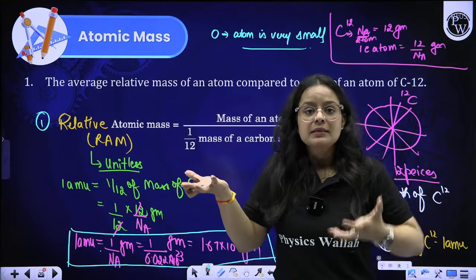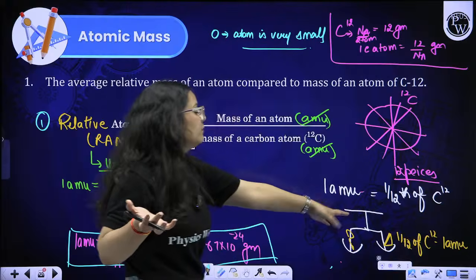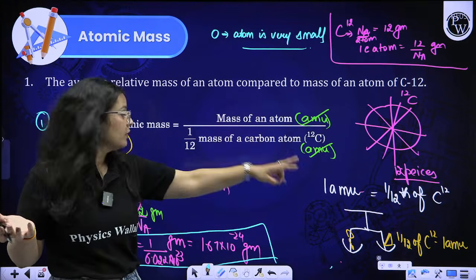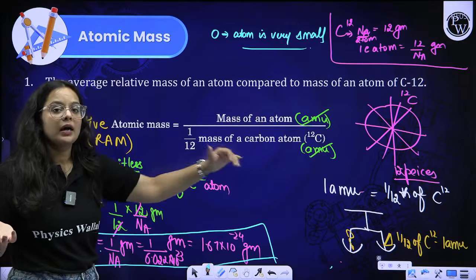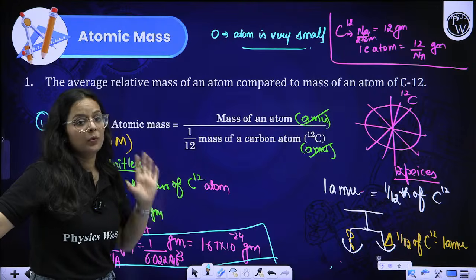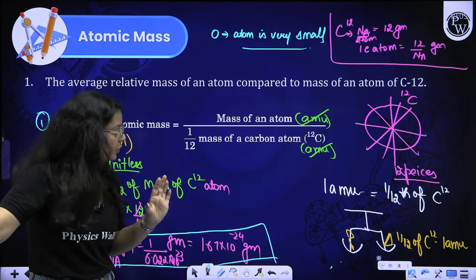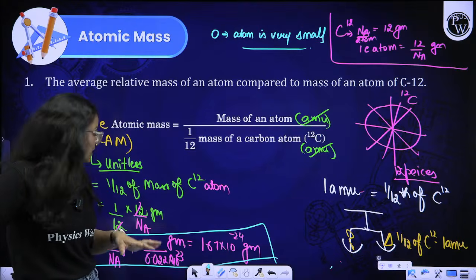The actual mass is compared with another element, that is carbon 12. 1/12 of carbon 12 is there in the weighing balance, and we are just finding out the mass of an element by relating it with the mass of carbon 12. This is how I am writing the relative atomic mass of any element.